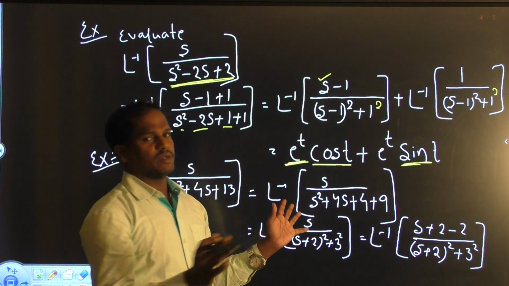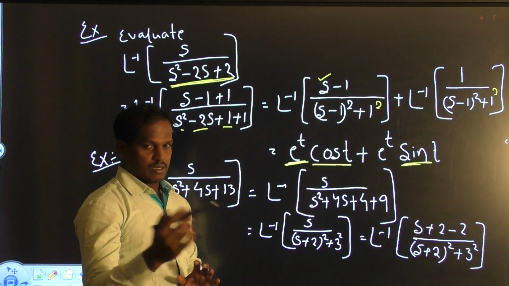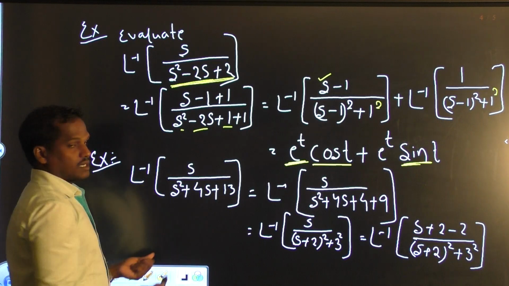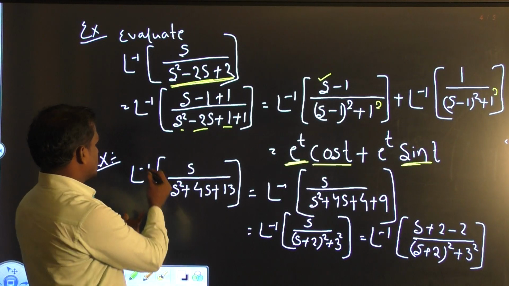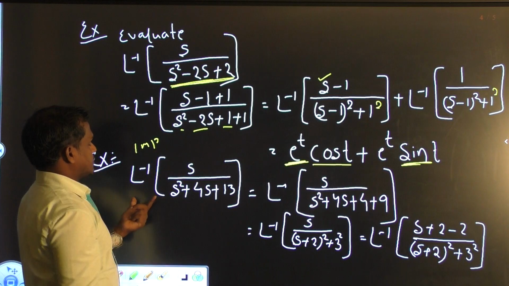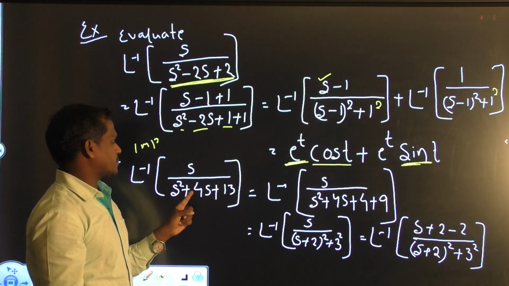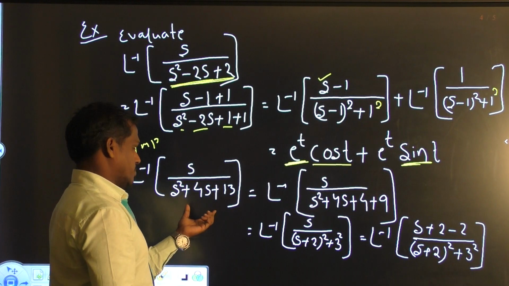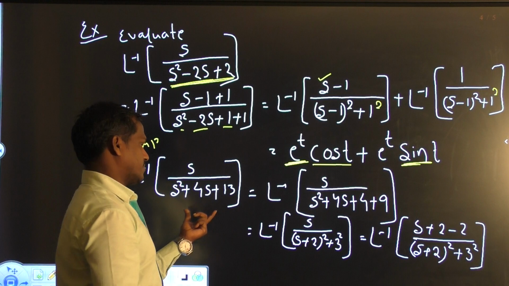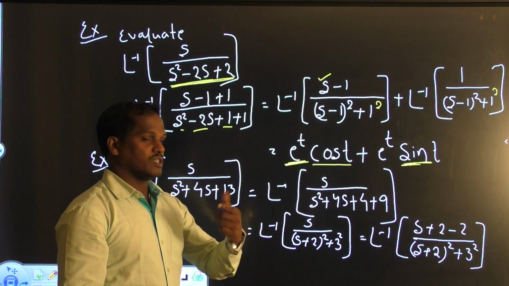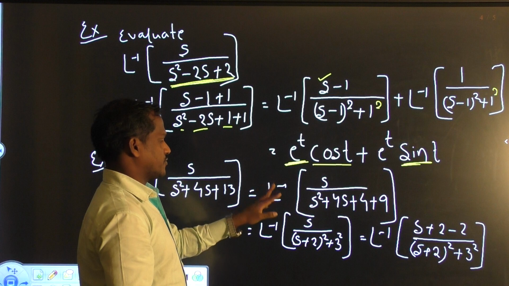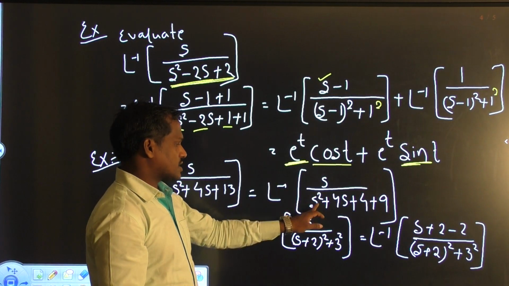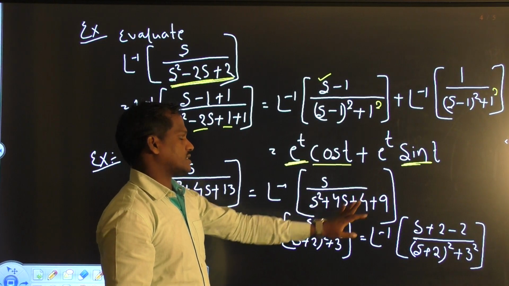Like this, there are so many examples. Let's proceed to the next and last example of our sections. The other question will be a very important question also: Laplace inverse of s by s square plus 4s plus 13. In the denominator we can break it and convert it into a different formula. Laplace inverse of s by s square plus 4s plus 4 plus 9.